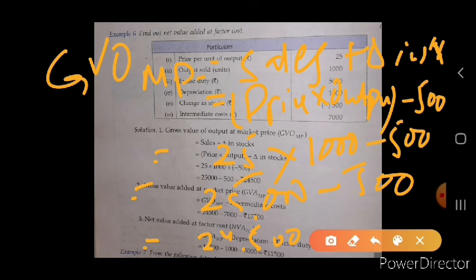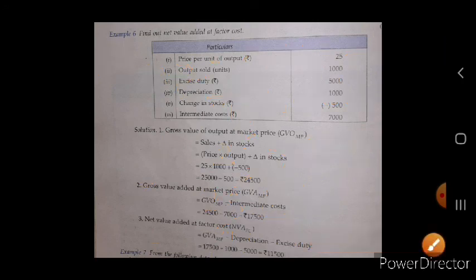कैसे कि GVO at market price का फॉर्मूला क्या है, सेल्स प्लस चेंज इन स्टॉक, बट इन क्वेश्चन सेल्स इज नॉट गिवन, so we have to find out the value of sales. How? We have to multiply the price into output to get the value of the sales plus change in stock. But in this case change in stock is given in minus, so we have taken it in minus. Then price into output is 25 into 1000, that is 25,000 minus 500, it becomes 24,500.